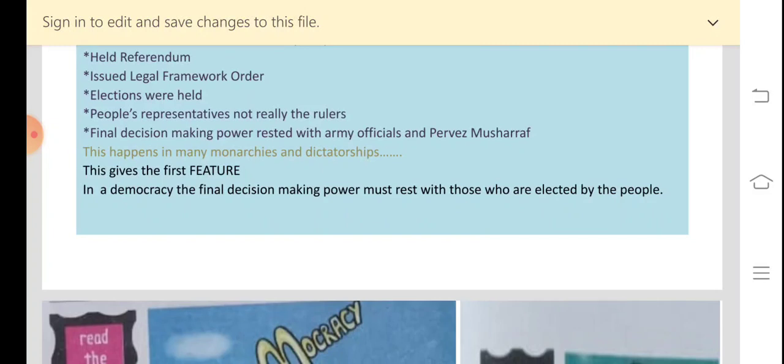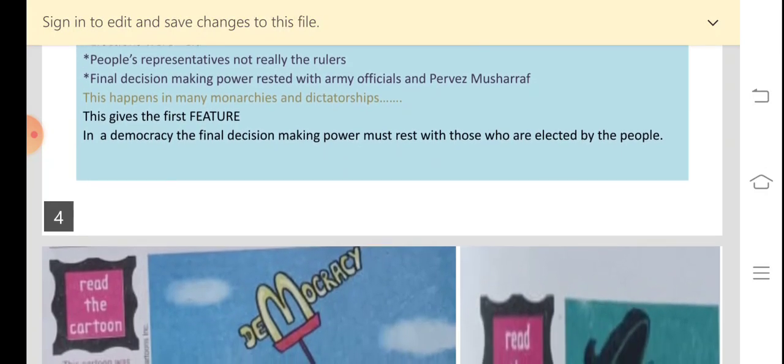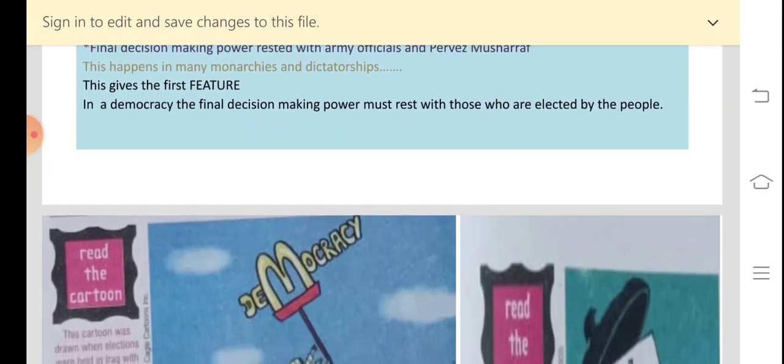making rights. So, this helps us to understand the first feature of democracy. The first feature of democracy is that in a democracy, the final decision making power must rest with those who are elected by the people. Because in Pakistan, the final decision making power did not rest with those who are elected by the people, but with someone who was not elected by the people. You know who I am talking about, General Pervez Musharraf.